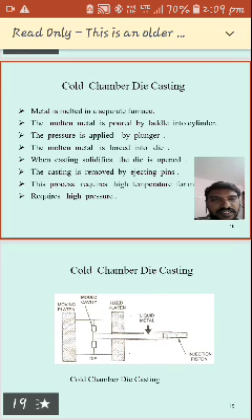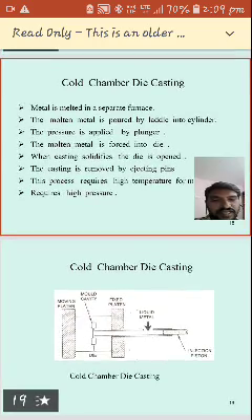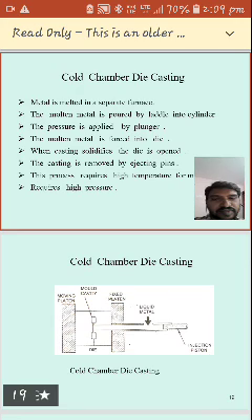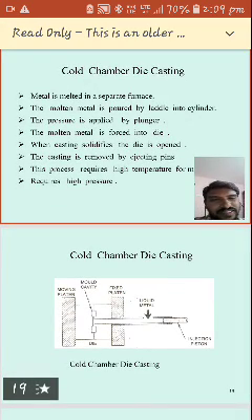The casting solidifies and the die is open. The casting solidifies automatically and the die opens. The casting is removed by ejecting pins. See here, separate pins are there to remove the casting from the mold. To remove the casting from a mold, we call it an ejecting pin. So we can eject the casting from the mold.